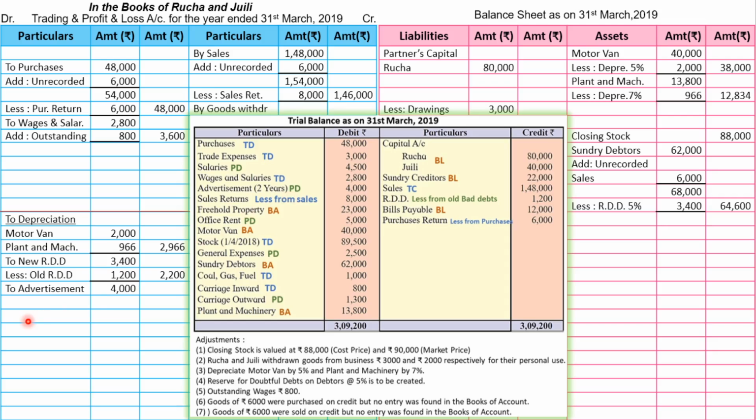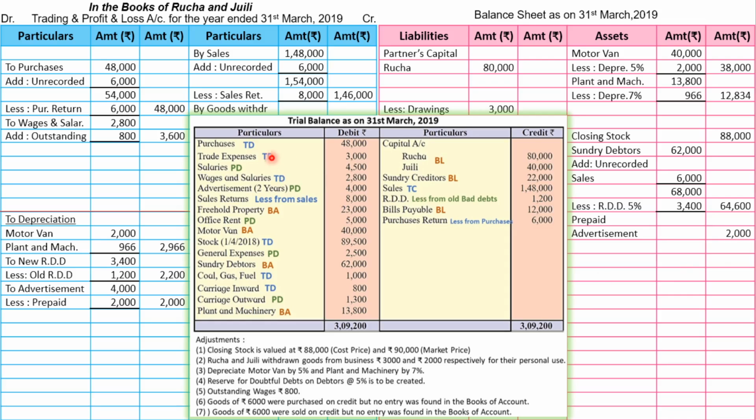So let's go to advertisement and we will write less prepaid. And the amount of prepaid, how to calculate? It is quite simple. This 4000 is the amount of 2 years and prepaid is 1 year. So just divide by 2, you will get the amount of 1 year, which is 2000. And after subtracting, we get 2000. Now the second effect of prepaid expenses will be transferred to balance sheet asset side. We will write prepaid advertisement 2000. So with this, we have completed all the adjustment.